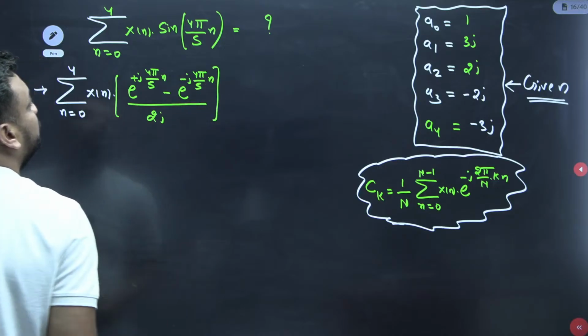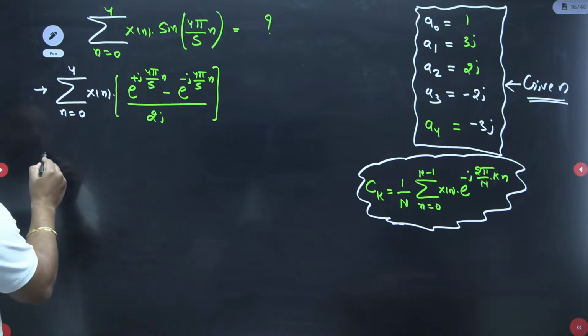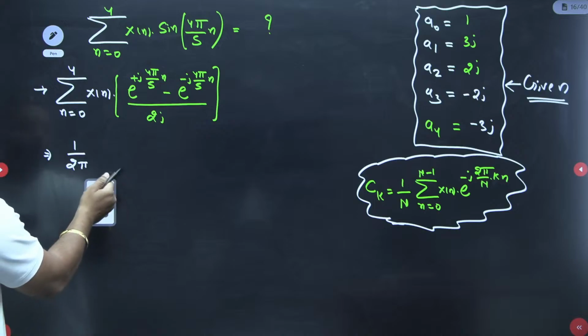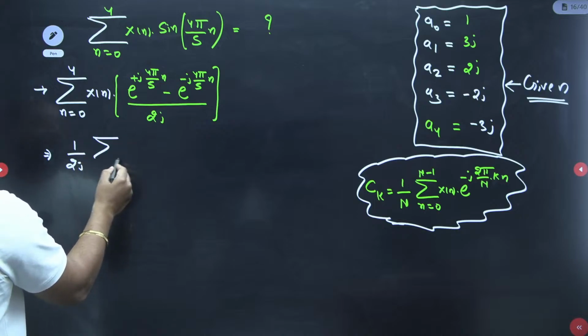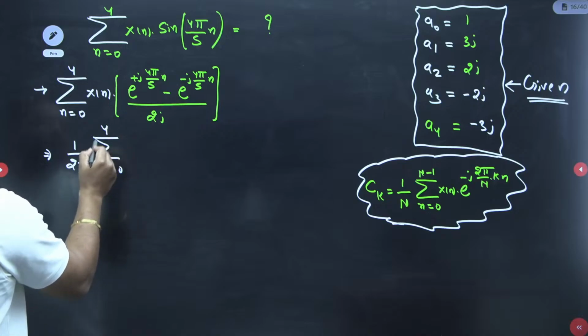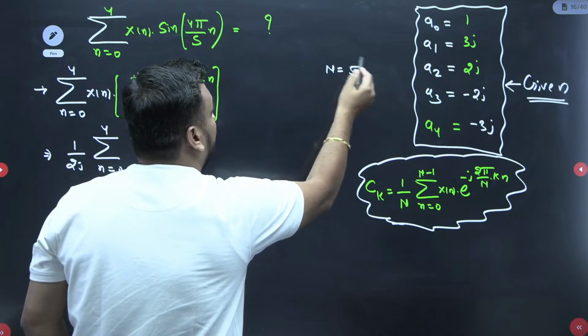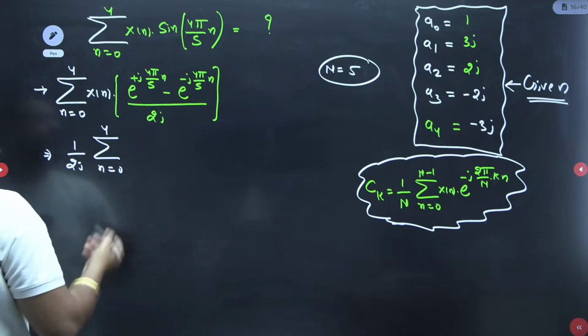Now I am writing separately 1 upon 2j first with this term, and sigma of n equal to 0 to 4. 0 to 4 means capital N value. It reminds me capital N value is 5 now, because limit is 0 to N minus 1, so N minus 1 equal to 4 means N equal to 5.